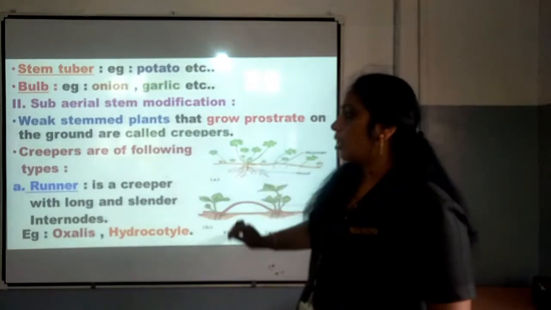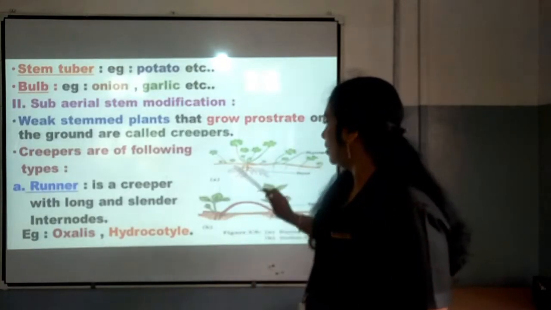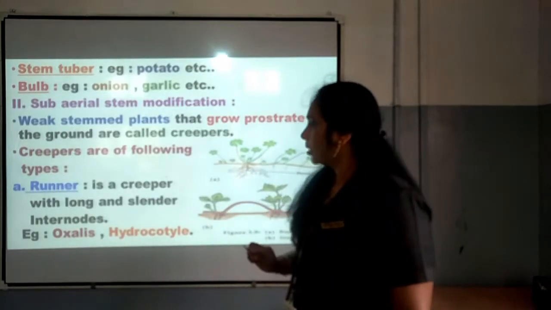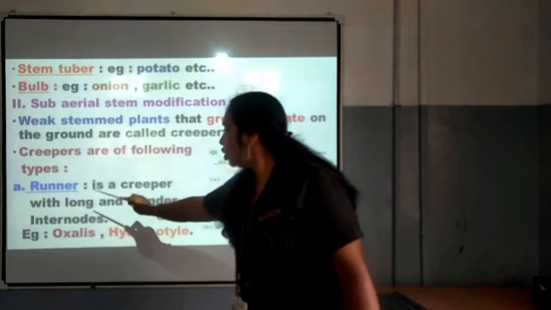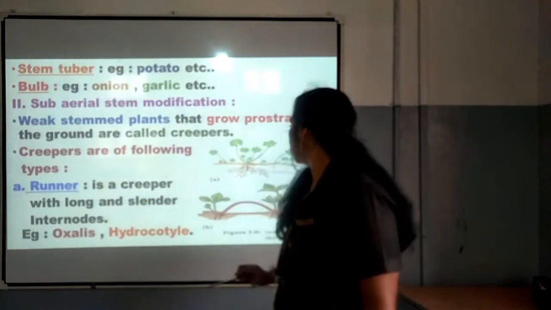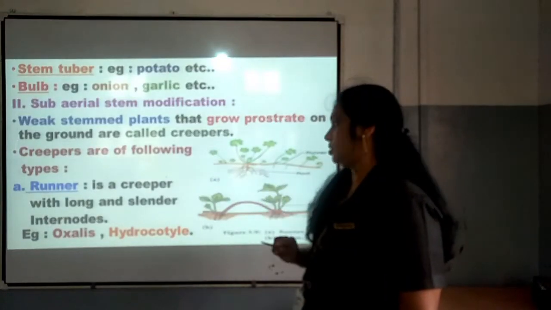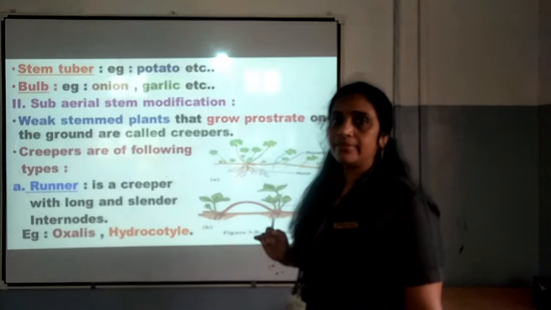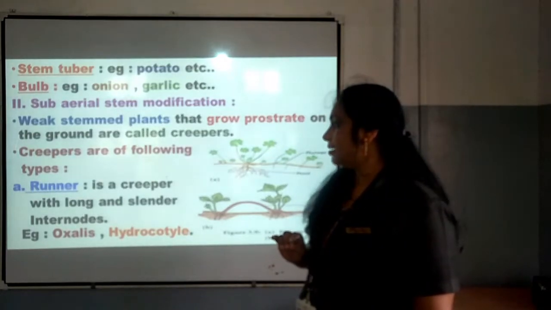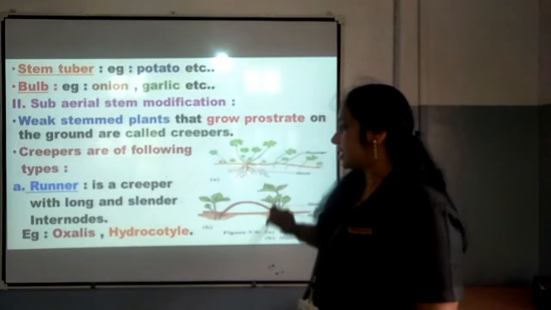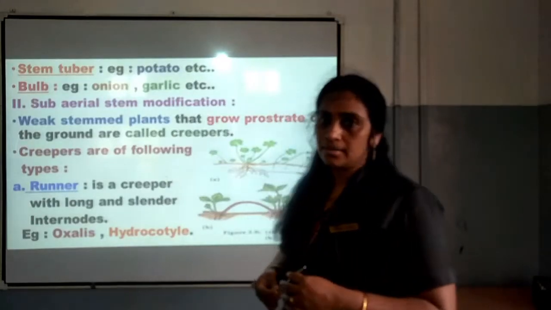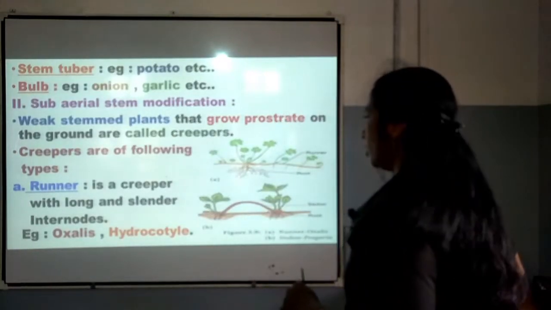And creepers are of the following types. Number 1, it is runner. It is a creeper with long and slender internodes. In between you can see here long slender internodes. So, runner is a creeper which is having long slender internodes. Example is Oxalis. Hydrocotyle is another example of runner.